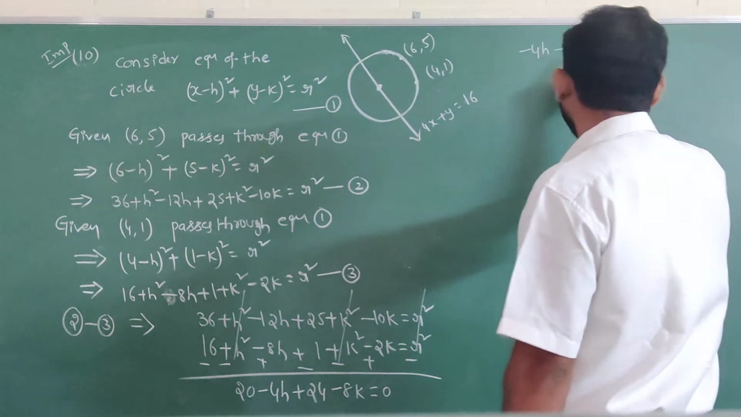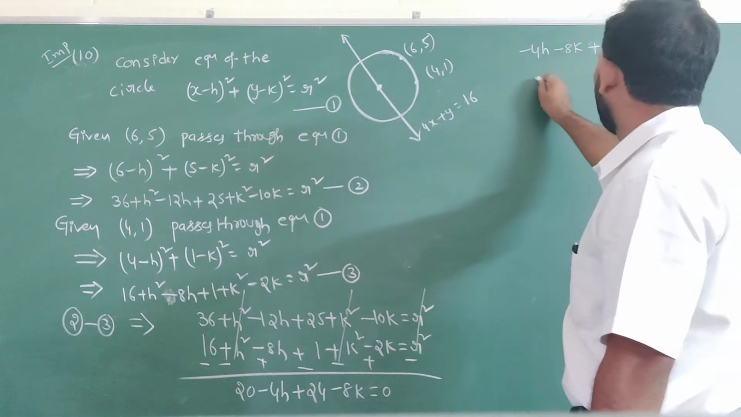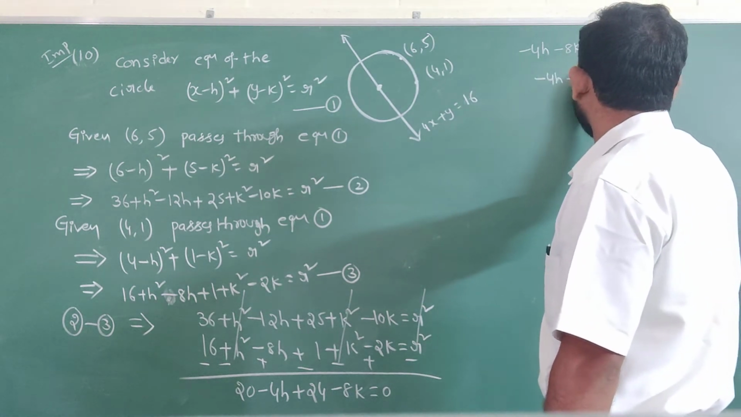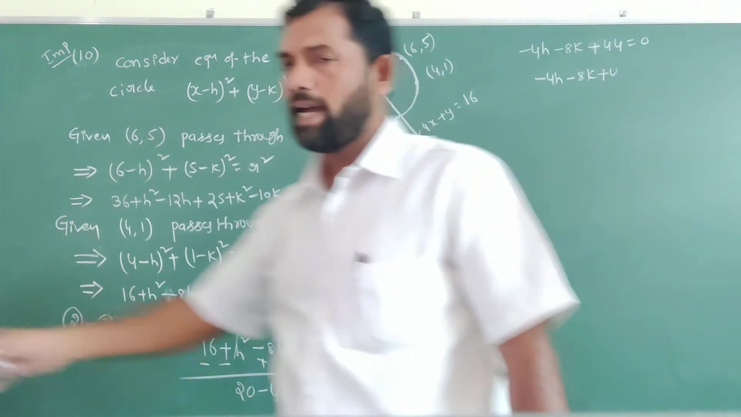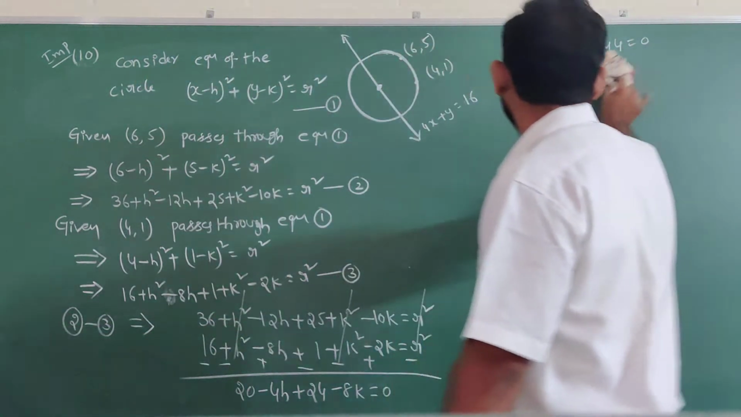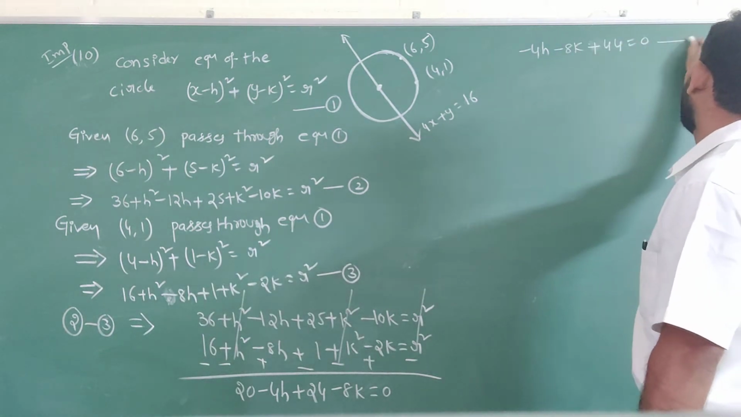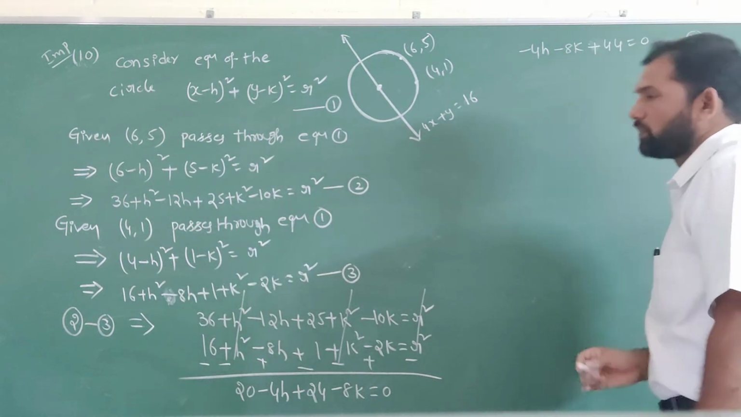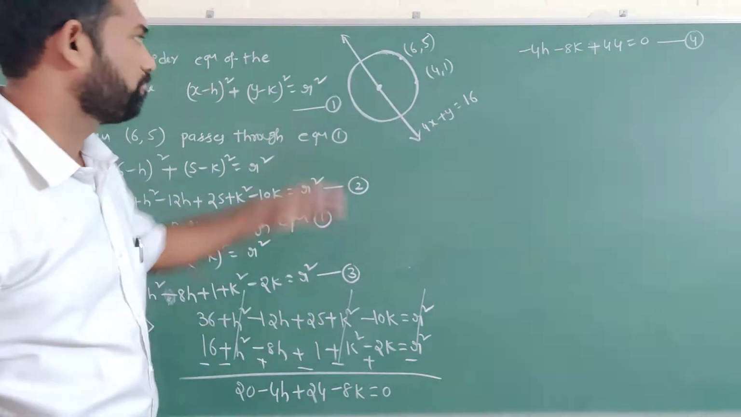Again, what we have to do here: minus 4h minus 8k plus 44 equal to 0. That is, you have to consider equation number 4. And now coming to that line.